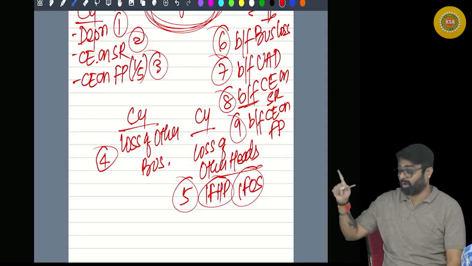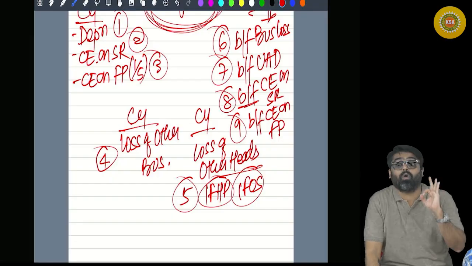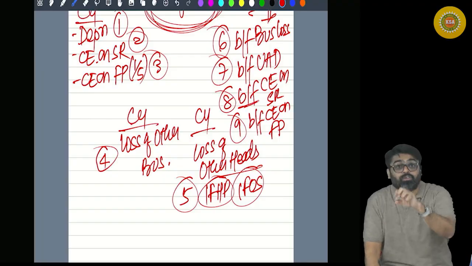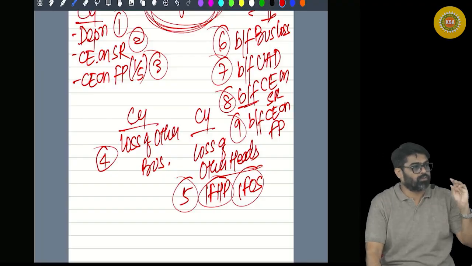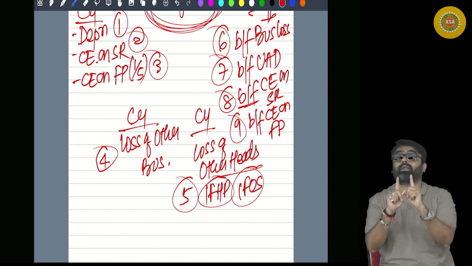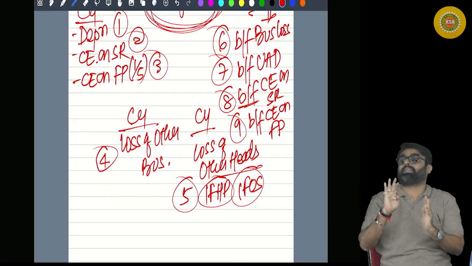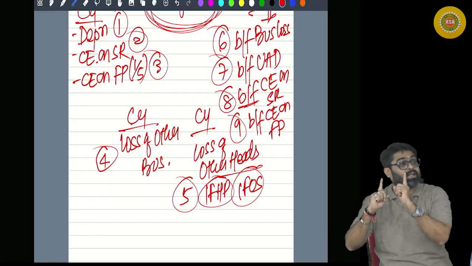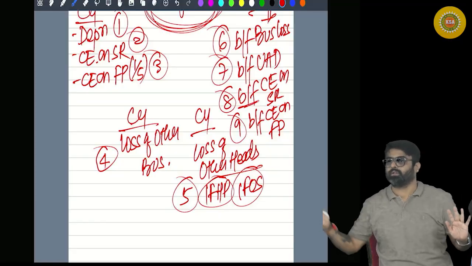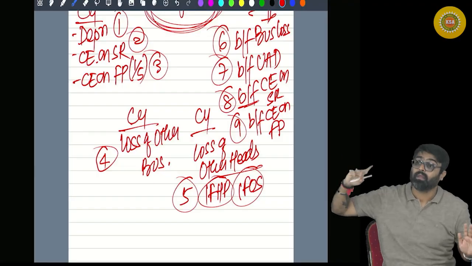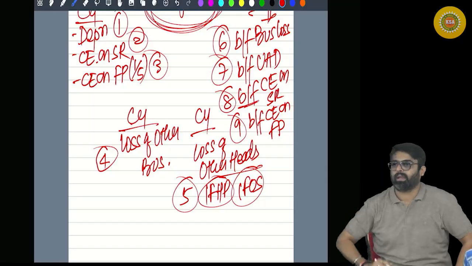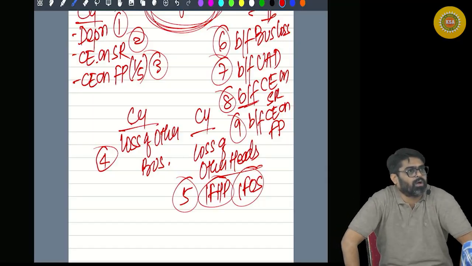Follow this same sequence to have the optimum use of your profits to set off different types of losses. First, current year adjustment of that business. Second, current year adjustment within the PGBP head. Third, current year adjustment of other heads loss. Then if the profit remains, then brought forward losses. Then brought forward business loss first. Then brought forward unabsorbed depreciation and capital expenditure. Will you remember this? Yes or no?